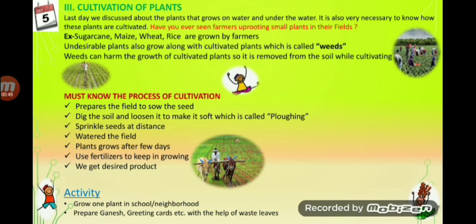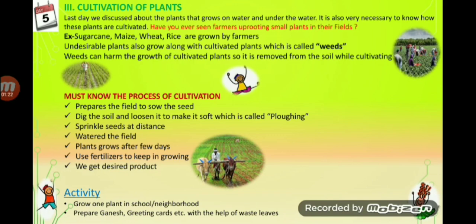So first of all, farmer used to plow the field. Plowing is done by tractor. Nowadays plowing is done by tractor because it is easy to use and it plows bigger areas in less time. But earlier it was done by ox or animals. You can see in this picture animals are plowing the field, but nowadays it is done by tractors because a tractor can plow a bigger area of the field.